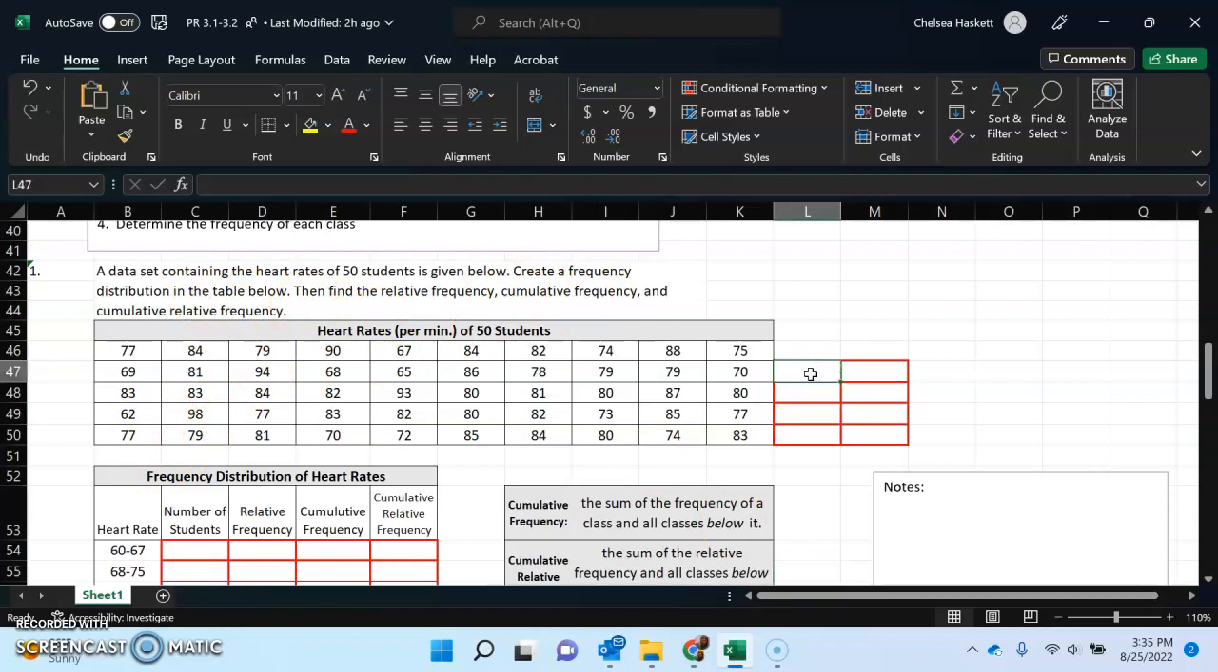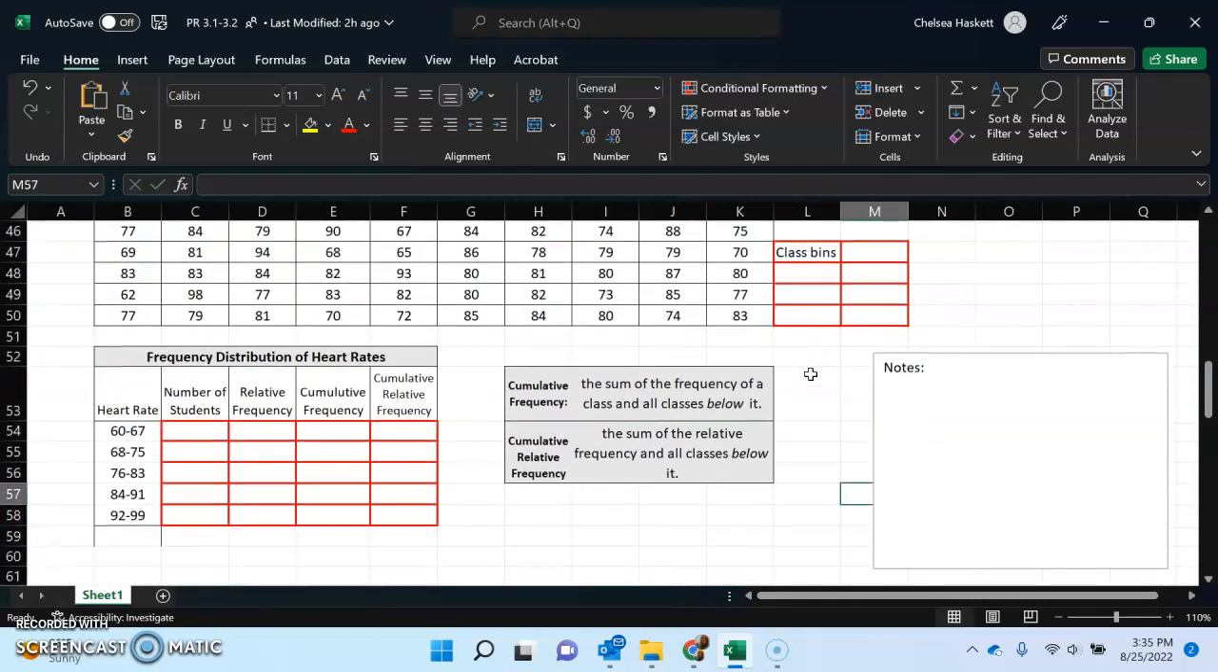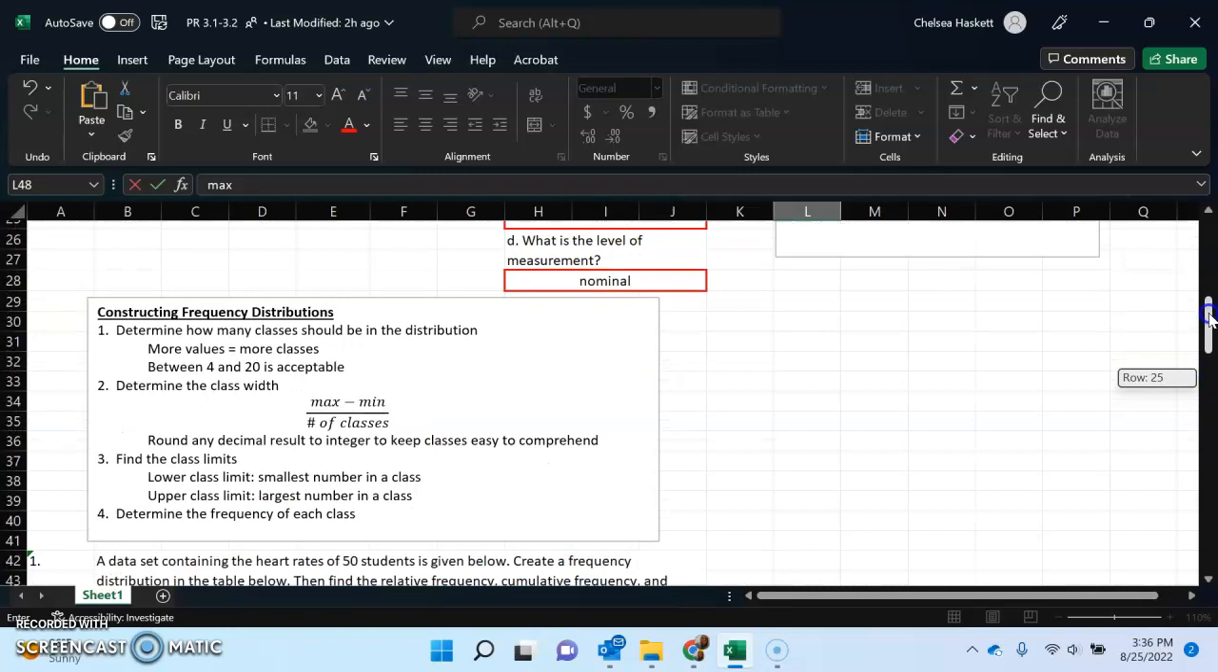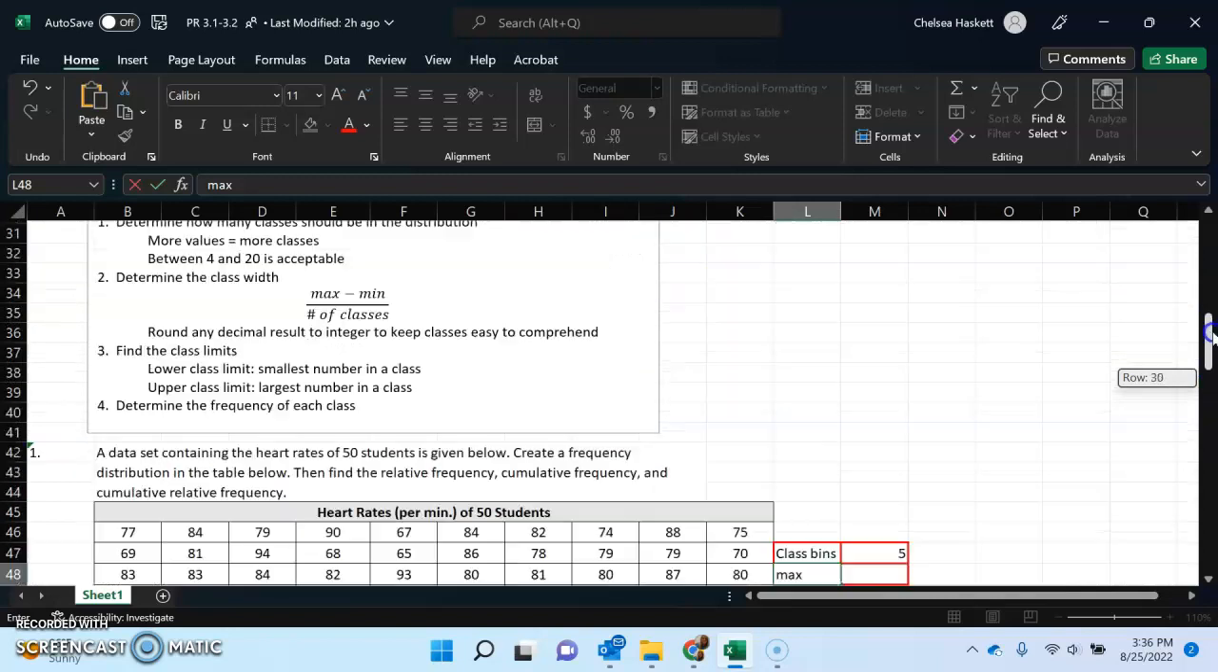So to start off, let's see if we were making our own frequency distribution. Step 1, we need to decide how many class bins we are going to have. If I was using the same one to see if I can get the same results, so 1, 2, 3, 4, 5 class bins, okay? From there, step 2 is to determine the class width, which is max minus min over number of classes.